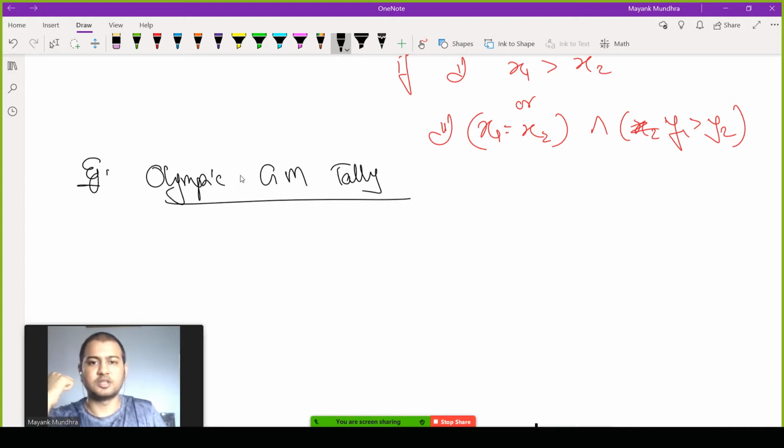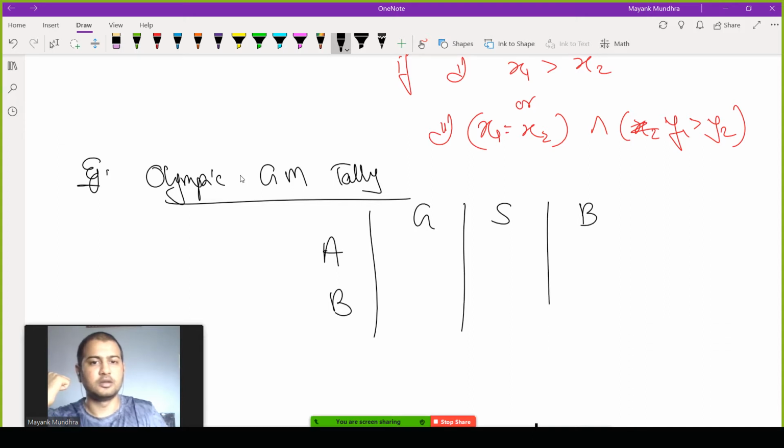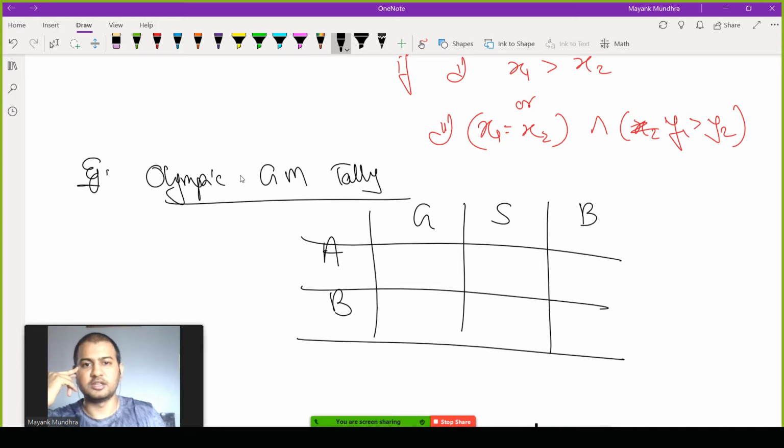So suppose there are two countries A and B, and the gold, silver and bronze tally of these two nations look like this. Suppose nation A has 0 gold, but it has 100 silver medals and 100 bronze medals.